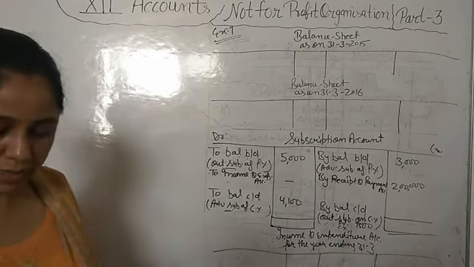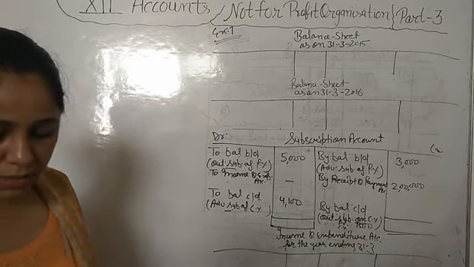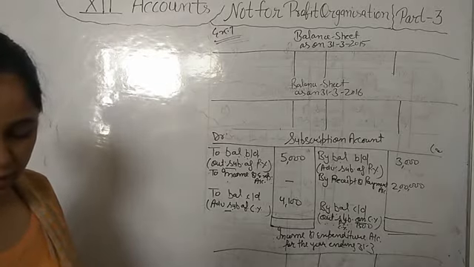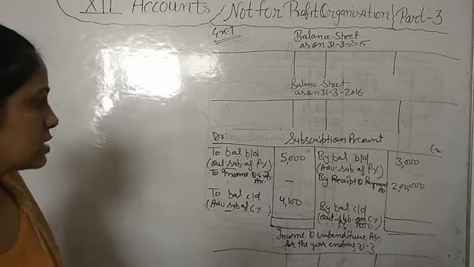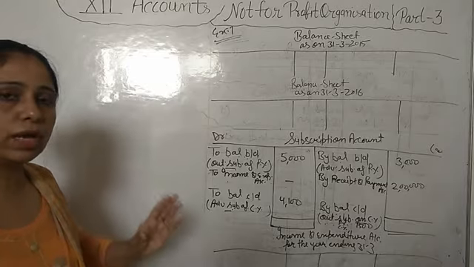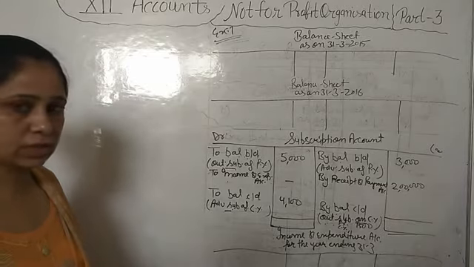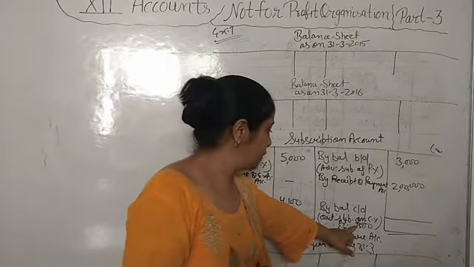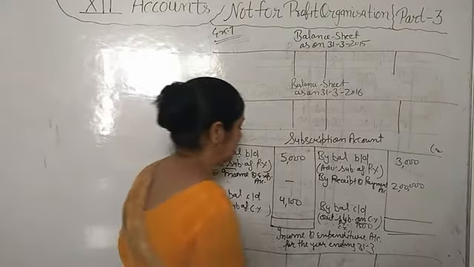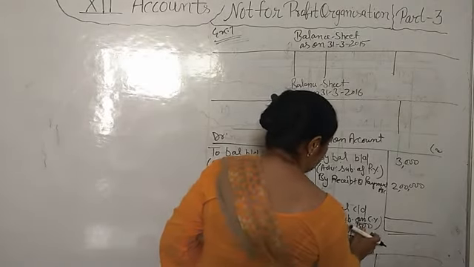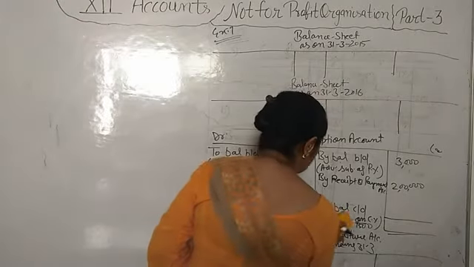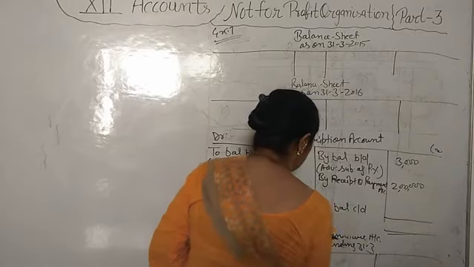If case 1 is given, the outstanding subscription for 15-16, the current year, is 6,400. What does that mean? It is only the current year outstanding subscription. That 1,500 of the previous year is not included in this. Okay. So here we will add the previous year 1,500 and the current year outstanding subscription, 6,400. Both we will add.